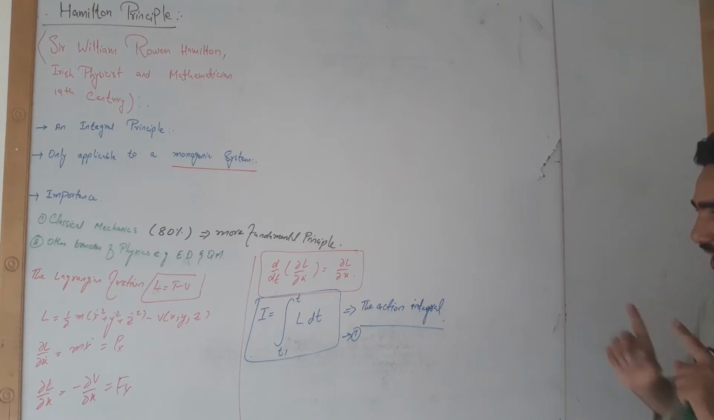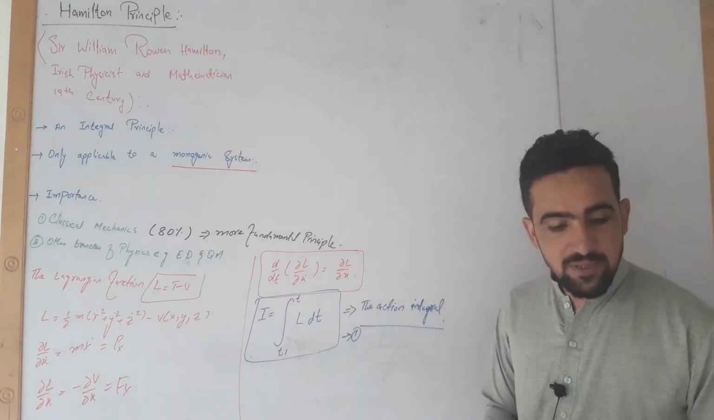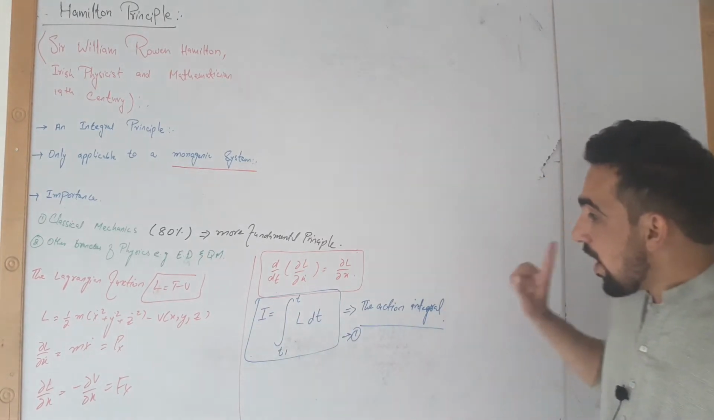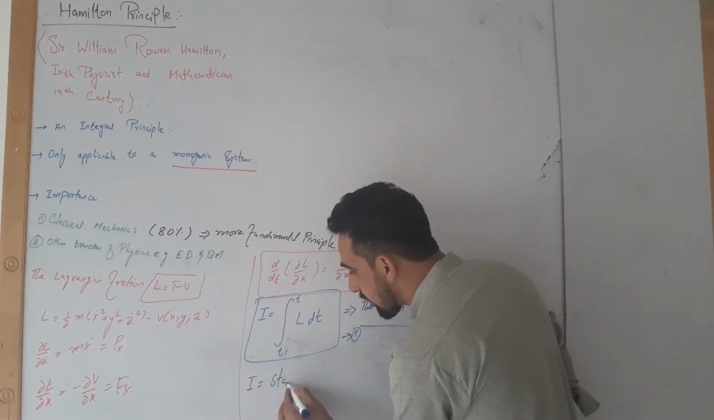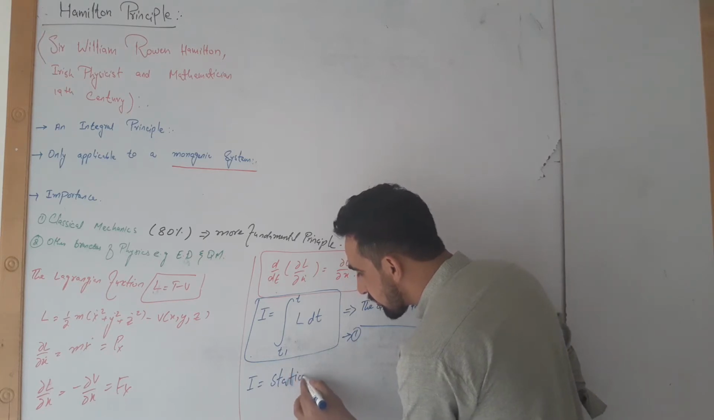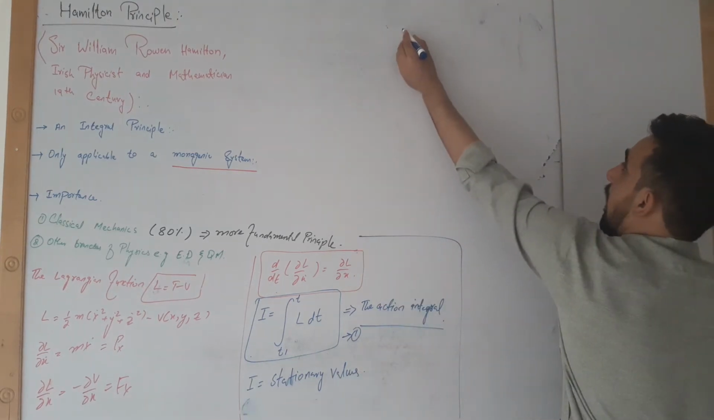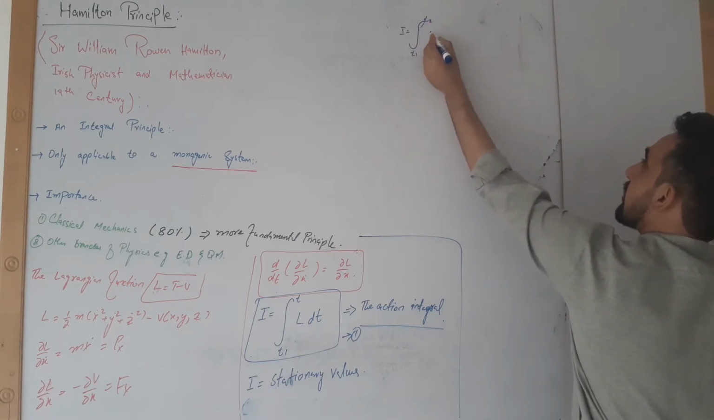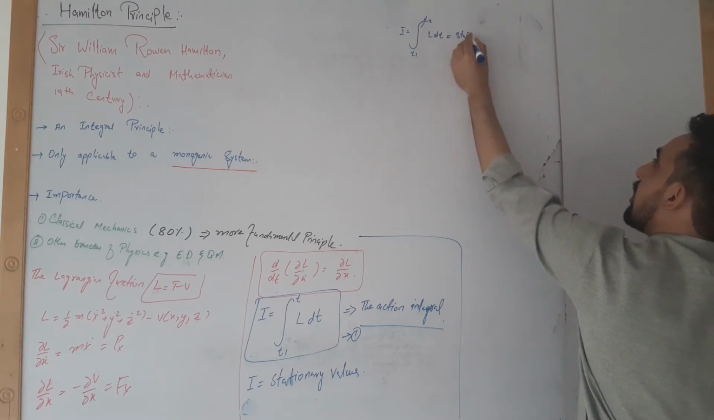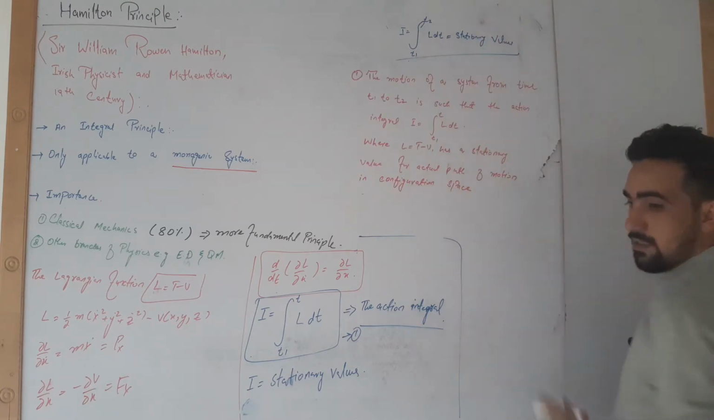So now I am going to define the Hamilton principle in a mathematical way. For a monogenic system, the integral I, which is equal to the integral from t1 to t2 of L dt, always has stationary values.